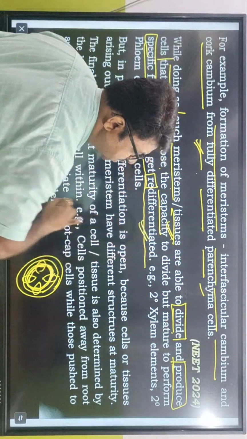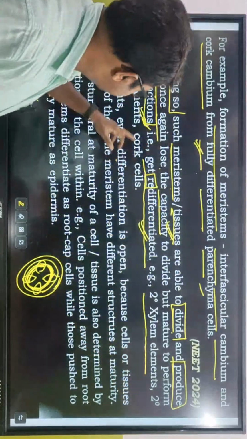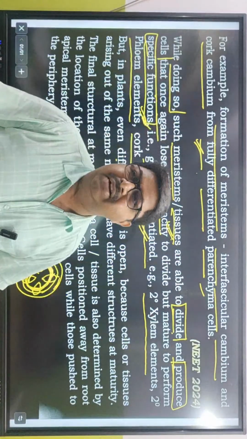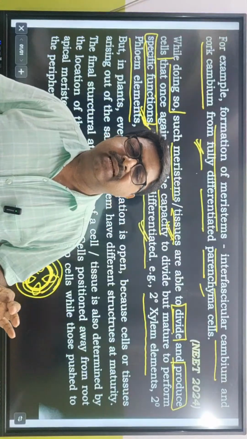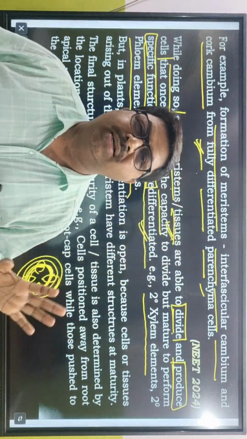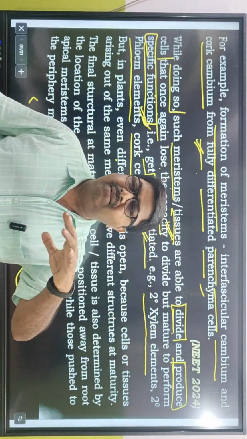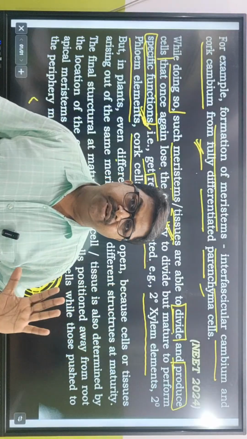নতুন করে ডিফারেন্সিয়েশন তৈরি হলো, and that is secondary xylem elements and secondary phloem elements, cork cells. These are the examples of redifferentiation. The redifferentiation examples হচ্ছে secondary xylem cells, secondary phloem cells, and cork cells. So they are the examples of redifferentiation. So just to again let me recapitulate what is differentiation, de-differentiation and redifferentiation.